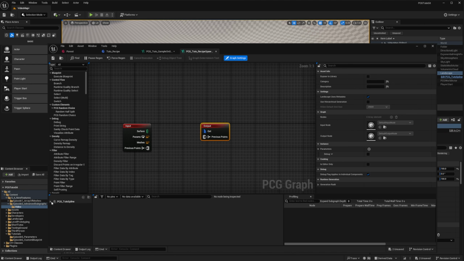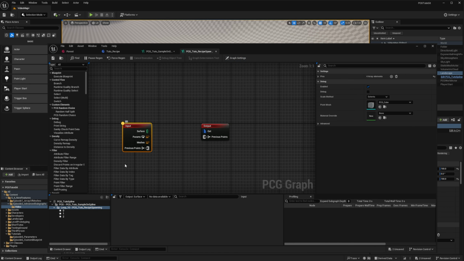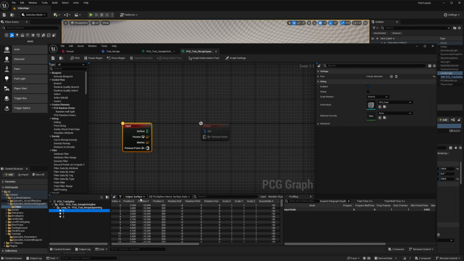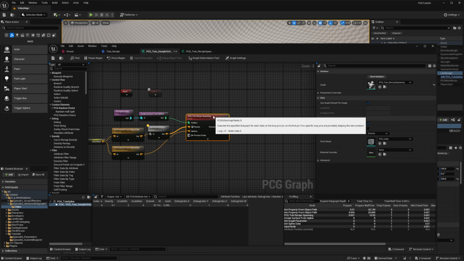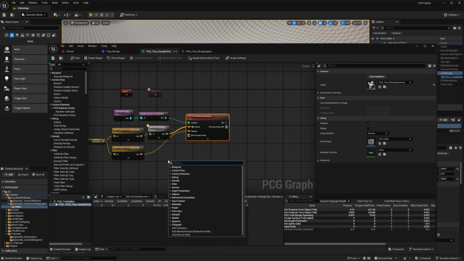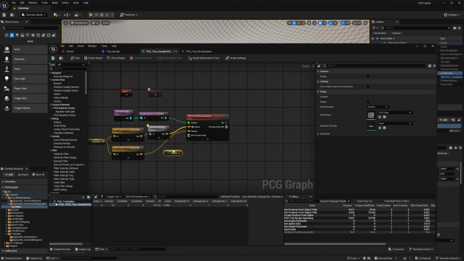Coming back to my loop graph, if you inspect the debug info, you can see that now I have the PCG tuto recipe, the loop, and I have 3 iterations in it. I can go to my input, inspect it, and go to 0, and you can see that I have my surface, I have my params that are the trees, I have the meshes that are all my meshes, and I have the previous points that have nothing. Now that everything is plugged and working, I will just forward our debug flag. So I will just get debug and plug it into our subgraph.